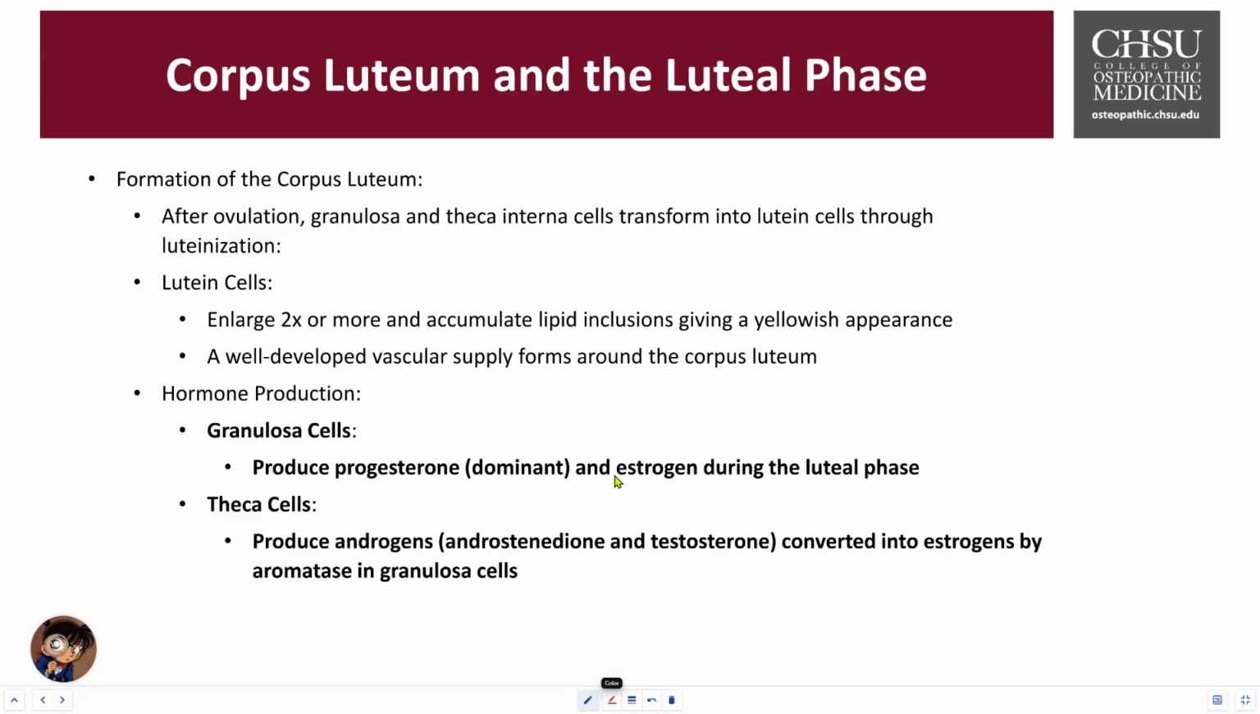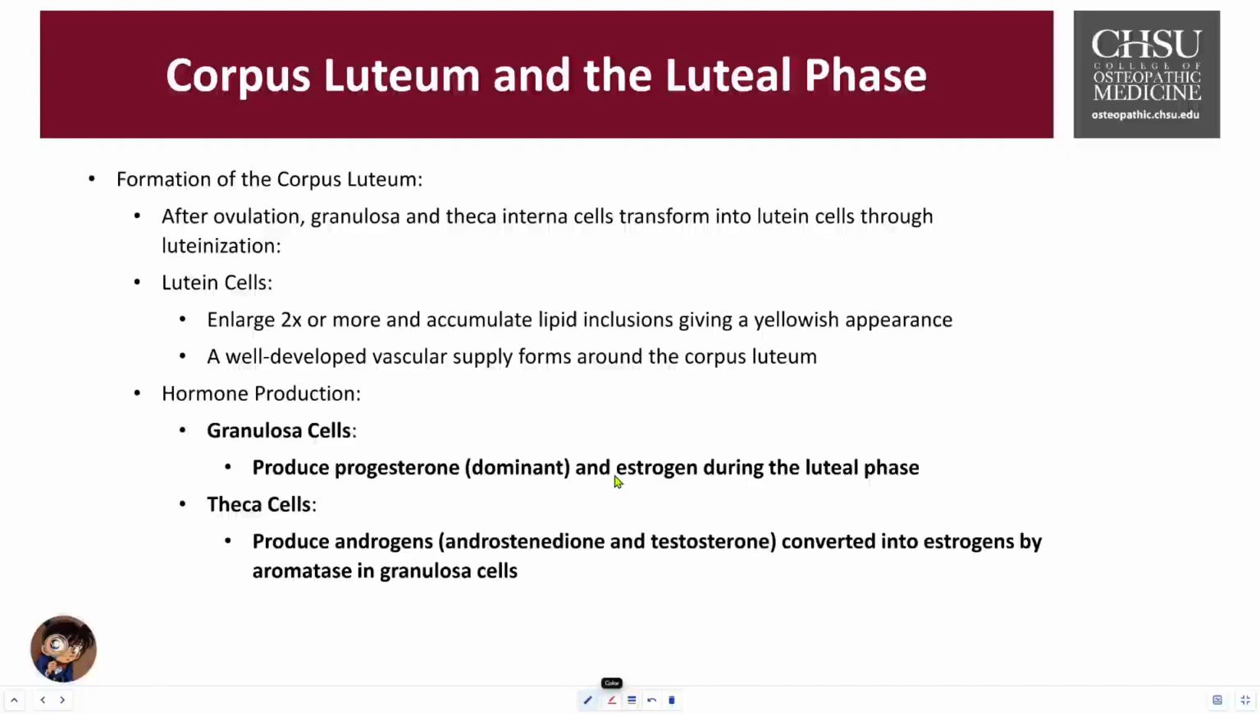Lutein cells enlarge. They double in size. They accumulate a lot more lipid, fat-based inclusions inside the cytoplasm. They give the corpus luteum its characteristic yellow color. There's a lot of vascular supply, a lot of blood vessels around this, and it supports that endocrine function. The key hormone production of the corpus luteum.